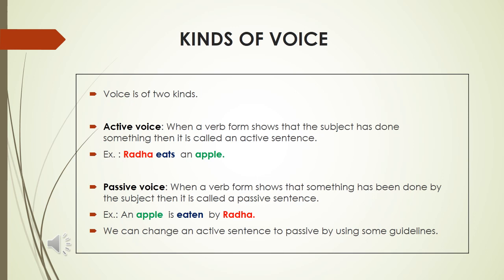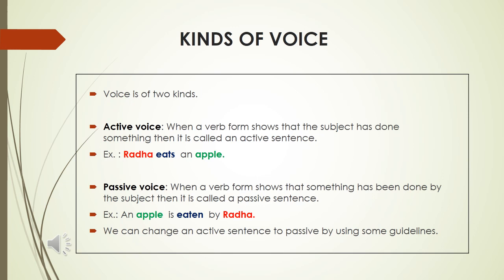Active voice. When a verb form shows that the subject has done something, then it is called an active sentence. Example, Radha eats an apple. Here Radha stands for a subject and the subject has done something, and so it is the doer of the action. Passive voice. When a verb form shows that something has been done by the subject, then it is called a passive sentence. Example, an apple is eaten by Radha. Here Radha is the receiver of the action as the object apple is playing the main important role.